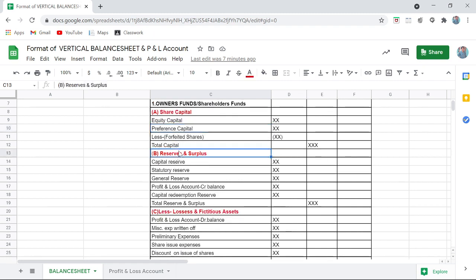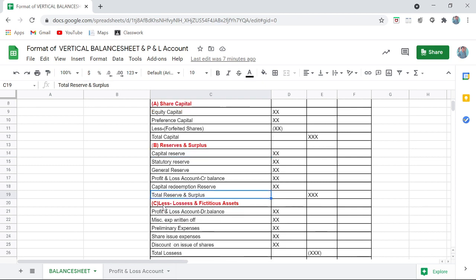Then second, reserves and surplus. Reserves and surplus are purely an internal source of finance, so that comes under owners fund. Whatever reserves the company has, like capital reserve, and a few of them I have listed here: statutory reserve, general reserve, profit and loss, CRR. All these reserves you will be writing here and you will get the total. This is point number B.